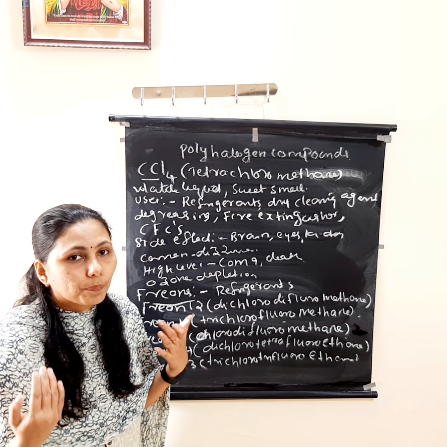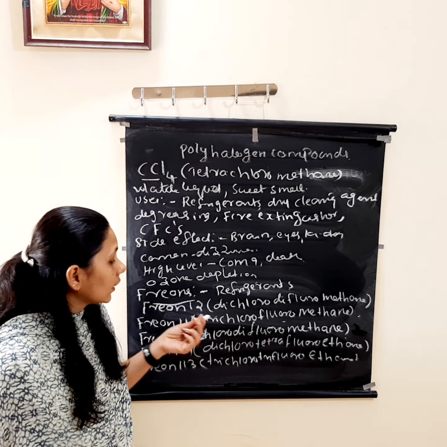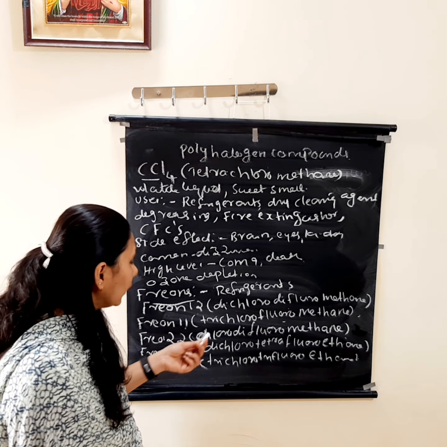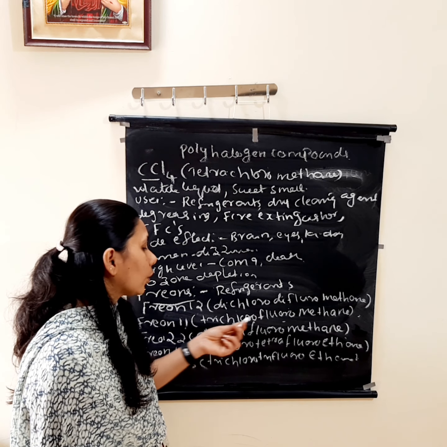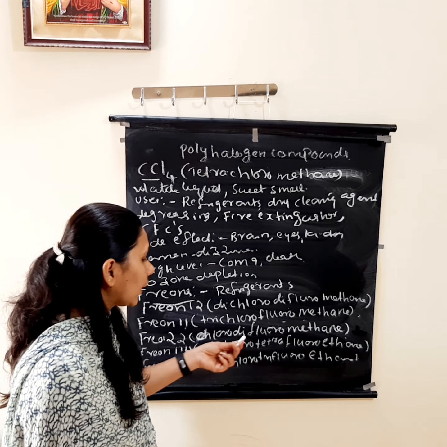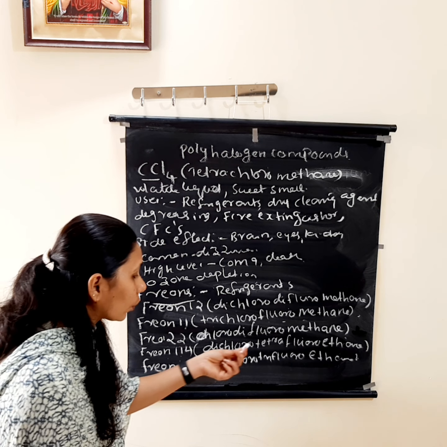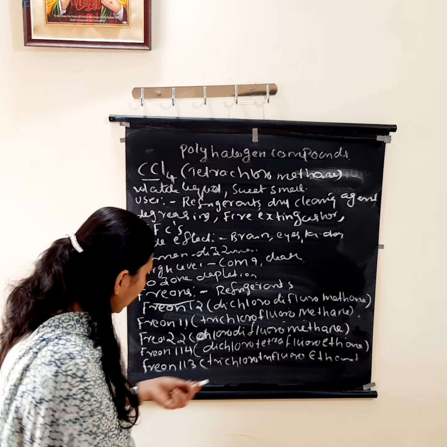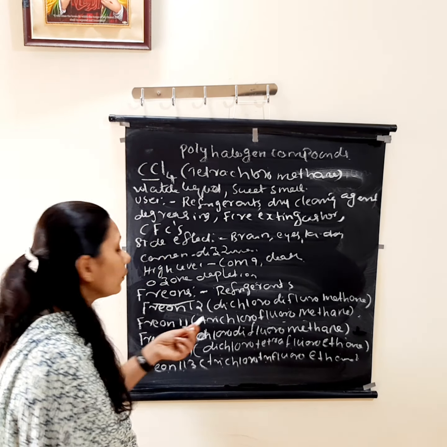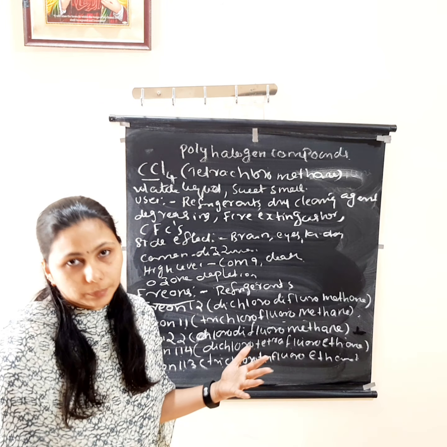Okay, and the main categories of this one are which? Freon 12, that is known as difluoromethane. Then Freon 11, trichlorofluoromethane. Then Freon 22, difluoromethane. Then Freon 114, that is dichlorotetrafluoroethane. Then Freon 113, trifluoroethane. These are the main freons. And the side effect, all of you know, is that it leads to ozone depletion, right?